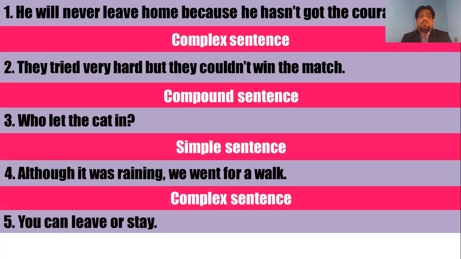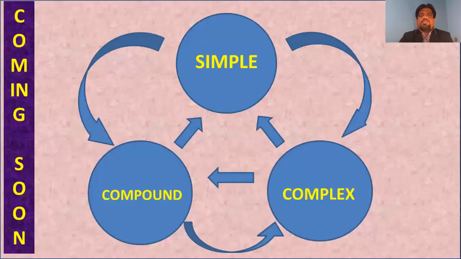And the last one, "You can leave or stay." What are the two verbs used? It could be said like this, you can leave or you can stay, and that is why it is written in short form. Two clauses. How many verbs? Can leave or can stay. Which conjunction? Or. And or is a fanboy's conjunction. Therefore, it is a compound sentence.